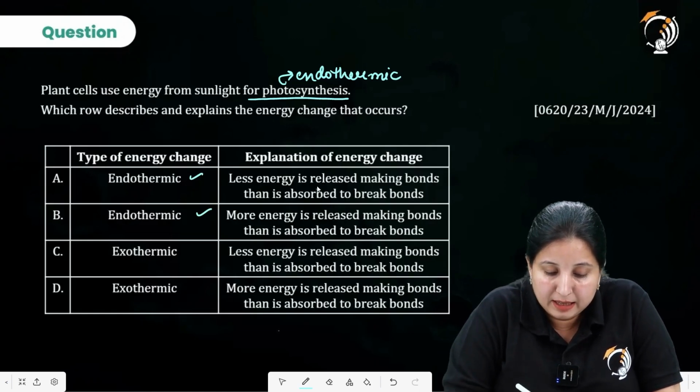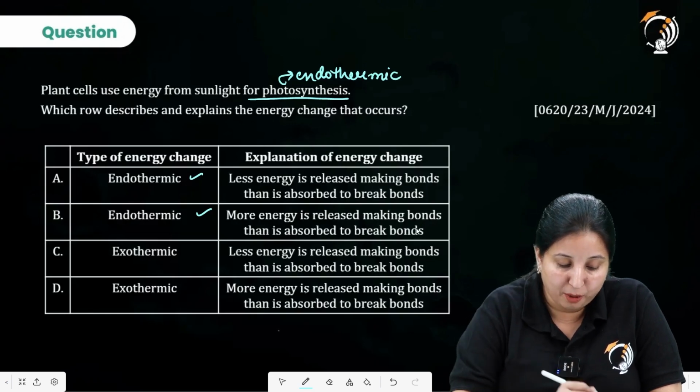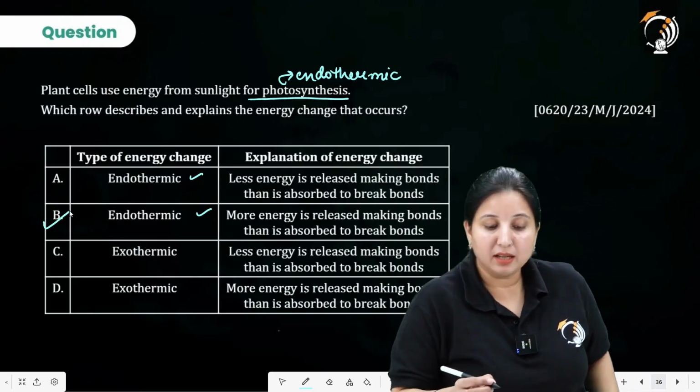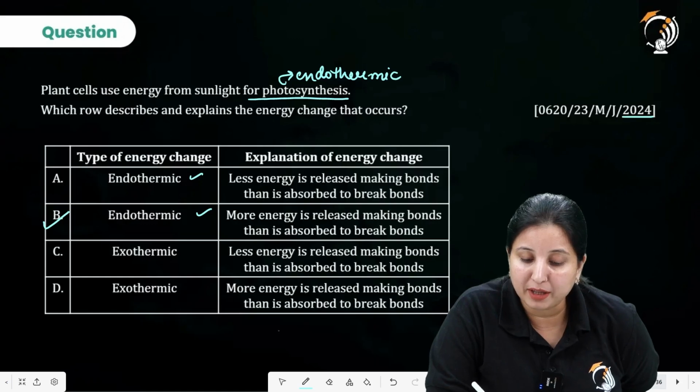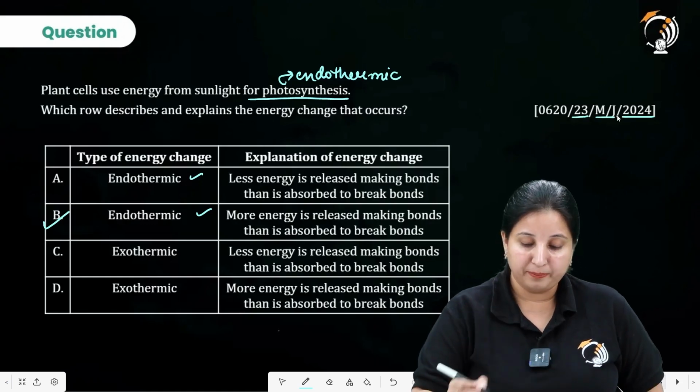Now it is saying less energy is released making bonds than is absorbed to break bonds. More energy is released making bonds than is absorbed to break bonds. So my option B is going to be the correct answer. It is again from the 2024 variant 23 and series May-June.